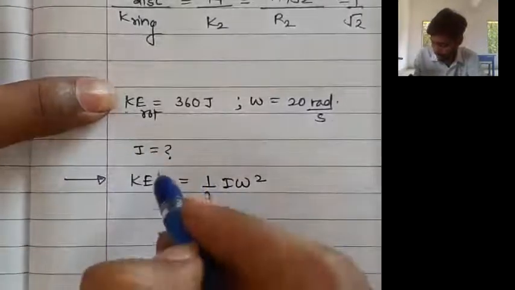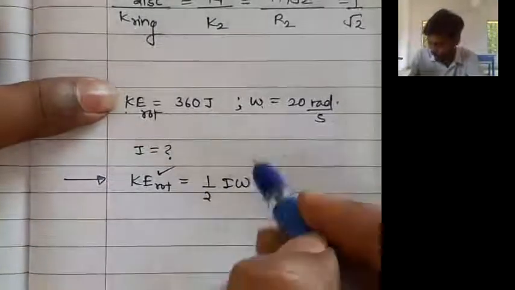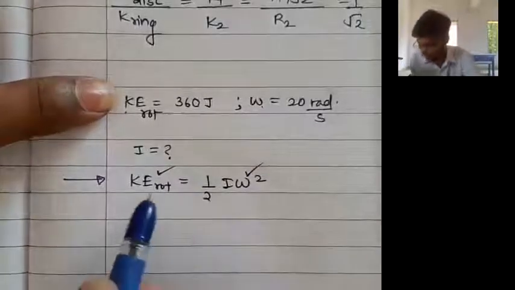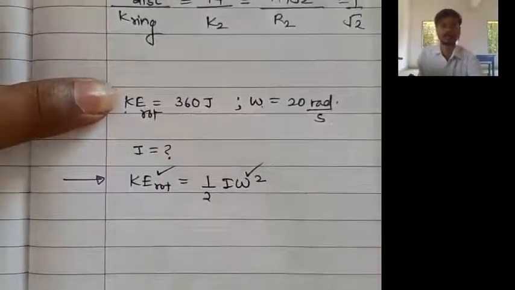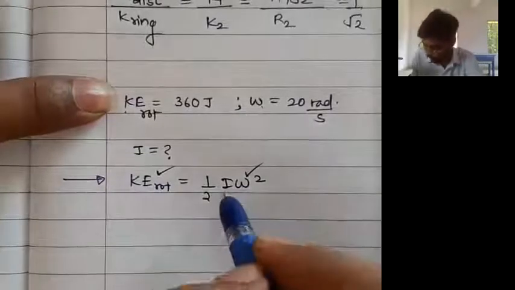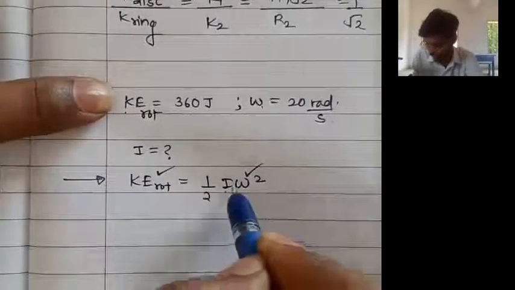Rotational kinetic energy is given, tick mark here. Omega is given, tick mark here. Now this is a one equation, one unknown problem. Agree, disagree, reply to me in the chat box. One equation, one unknown problem. This is one equation and I is the one unknown.